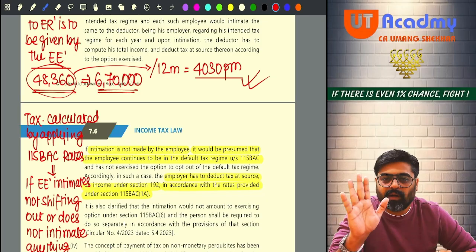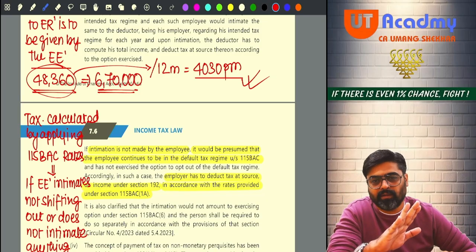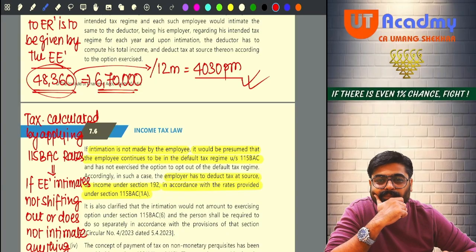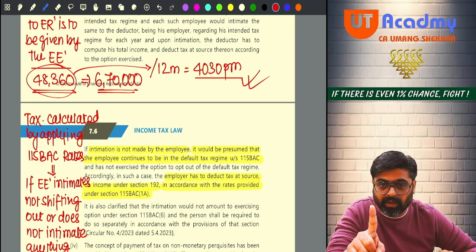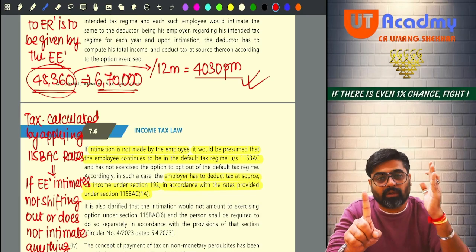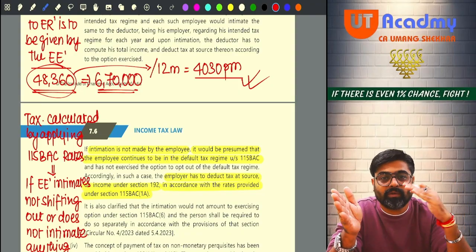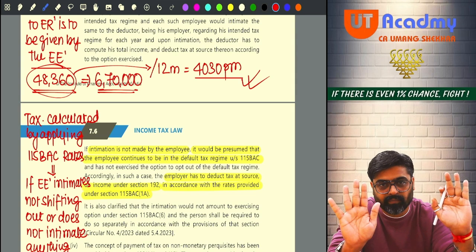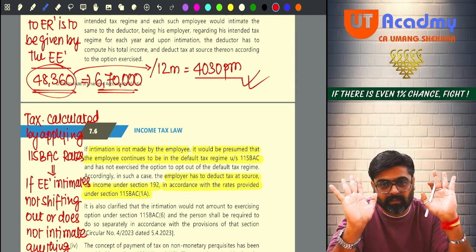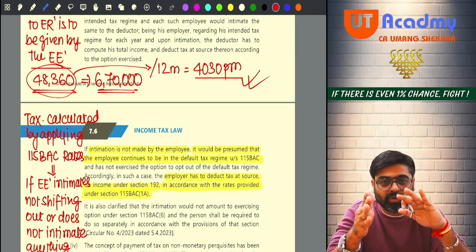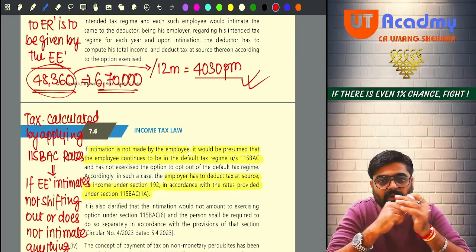What if you have joined the employer on 1st of July? When did you join? 1st of July. So 1st July to 31st March you are going to work. For how many months? 9 months. April, May, June, leave. July to March, 9 months you are going to work, no?